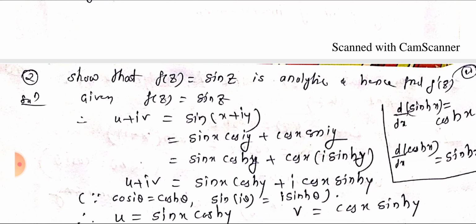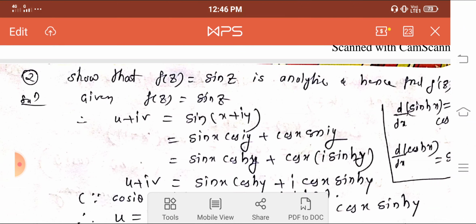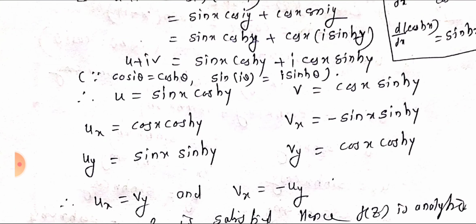Therefore u plus iv equals sin x cos hyperbolic y plus i into cos x sin hyperbolic y. Equating real and imaginary parts, u equals sin x cos hyperbolic y and v equals cos x sin hyperbolic y. Differentiating u and v partially with respect to x and y, we get ux equals cos x cos hyperbolic y, uy equals sin x sin hyperbolic y. Similarly vx equals minus sin x sin hyperbolic y and vy equals cos x cos hyperbolic y.